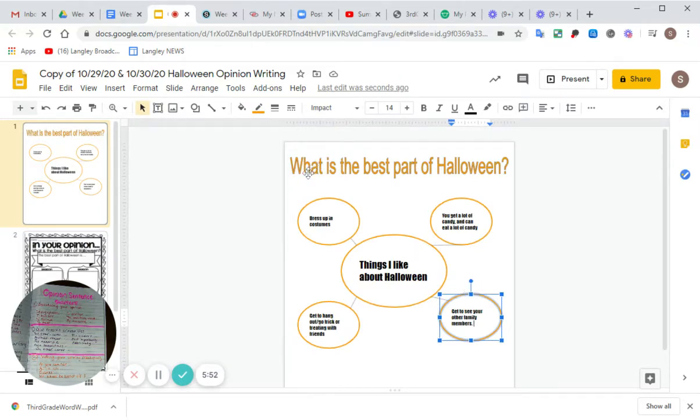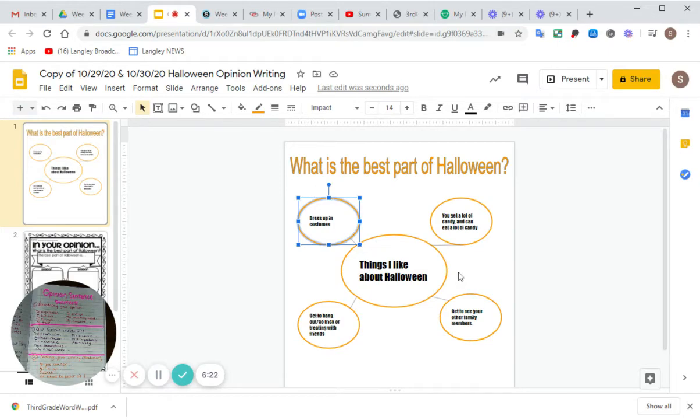Okay, so I have the things that I like about Halloween, all right? But they want me to choose what is the best part of Halloween. So I have these 4 different ideas, these 4 different things that I like about Halloween, but I have to choose what is the best part. So out of those 4 things, I need to choose which one I want to write about. Which one to me, because this is my opinion, is the best part of Halloween?